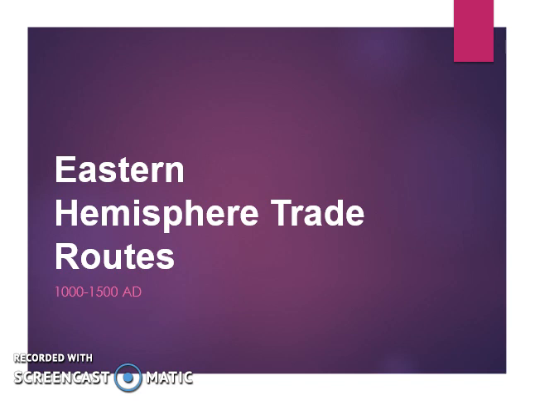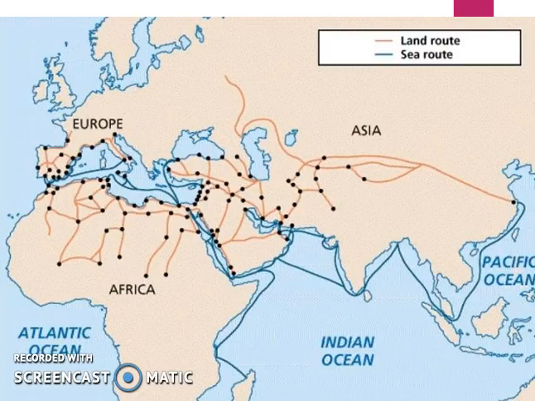This first video is going to focus on trade routes between 1000 and 1500 AD or CE. So on this map here, you can see the key tells us that the brown lines and the blue lines are trade routes. The brown lines being trade routes across the land, the blue lines representing the trade routes across the sea.